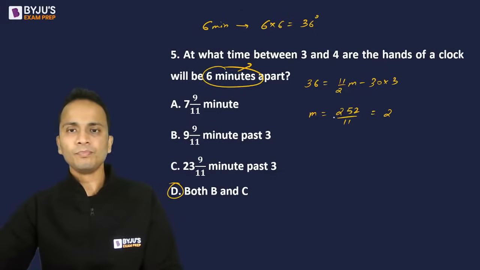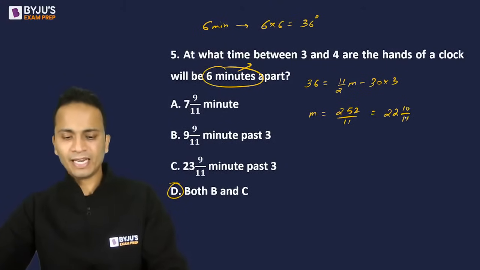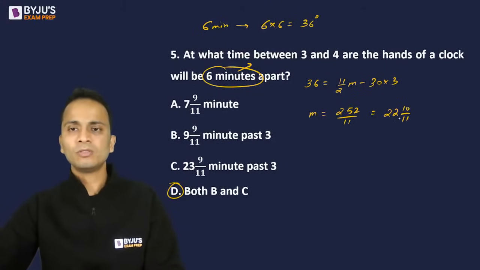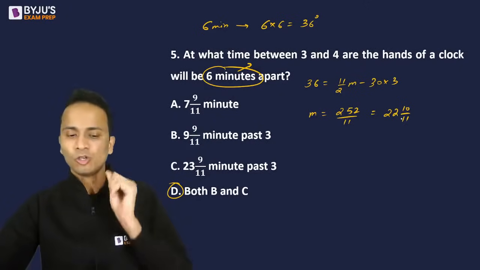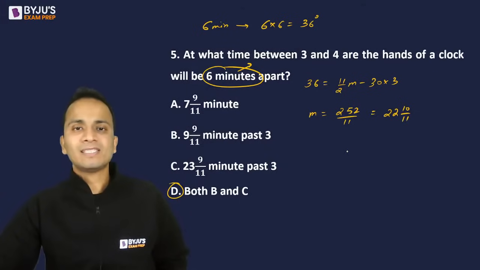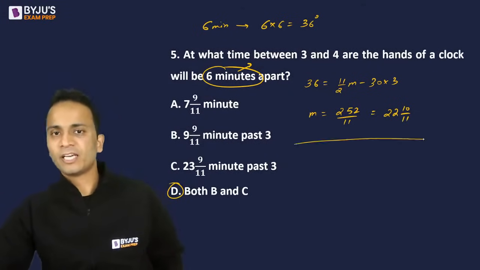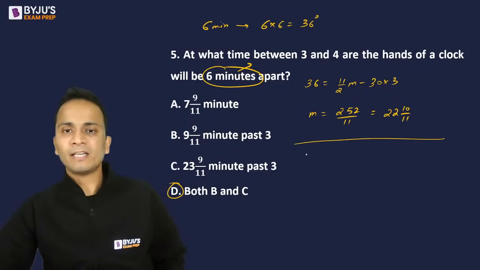22 and 3, 32. So 22 10 upon 11. Am I getting the correct answer? 22 10 upon 11, yes or no? Is 22 10 upon 11 the right answer? Check and tell me. I'm applying the second formula.